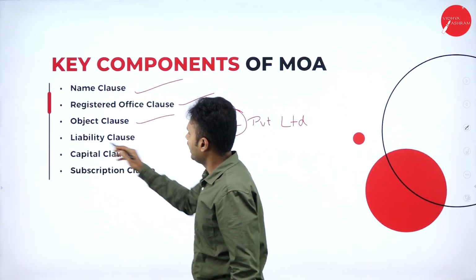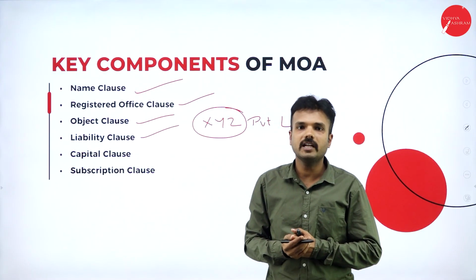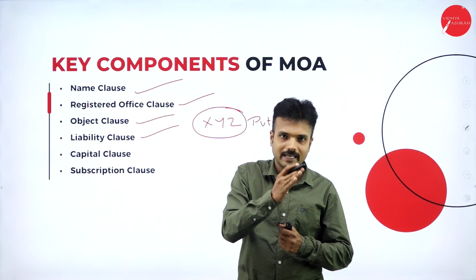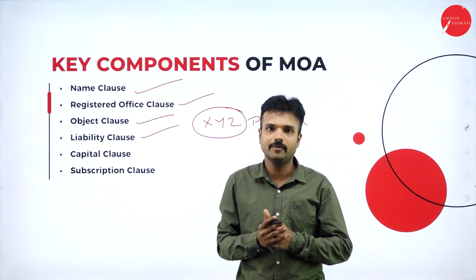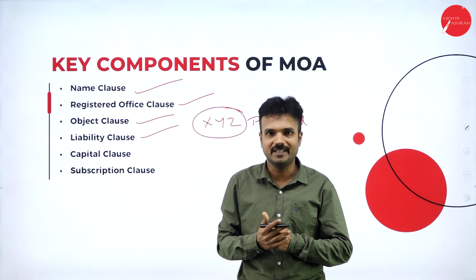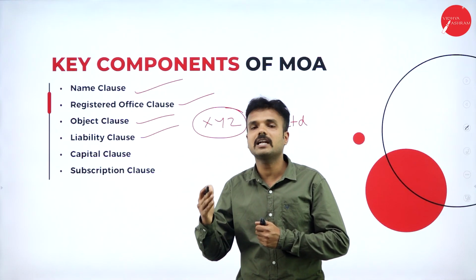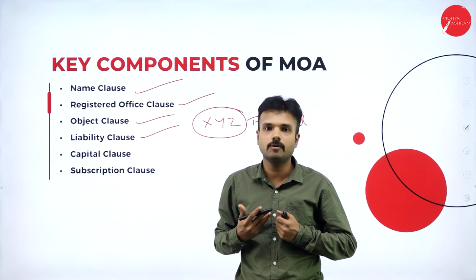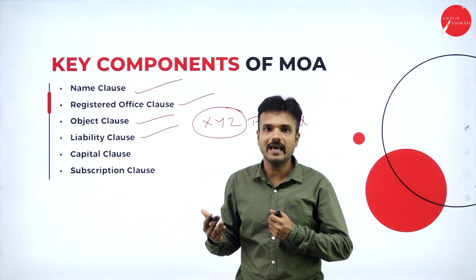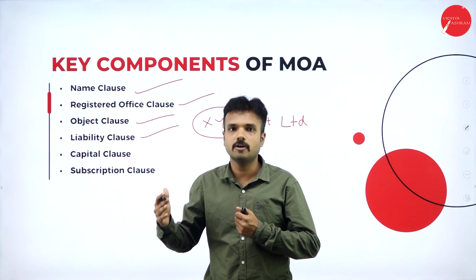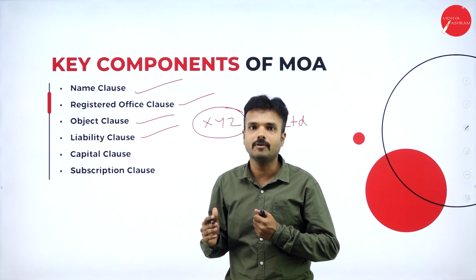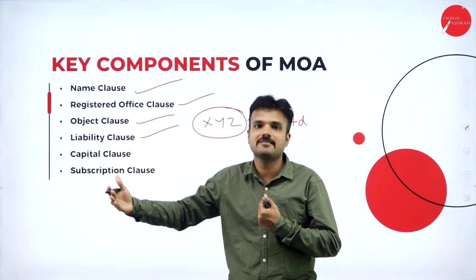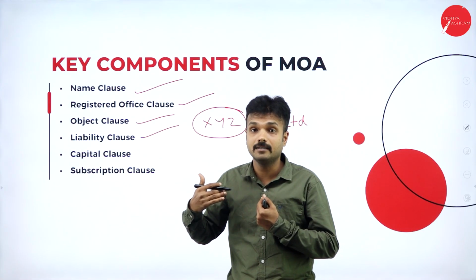Liability clause. The liability clause is going to define the liability of the shareholders, whether it is limited liability or unlimited liability. There is a company called an unlimited company, where there is unlimited liability in the hands of a shareholder. For example, if I am a shareholder of an unlimited company and the company undergoes any kind of loss or uncertainty, I am supposed to sell my complete personal property and recover the debts of the company. That is an unlimited company.